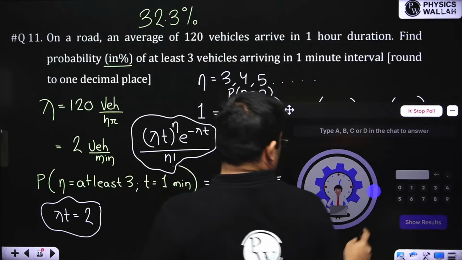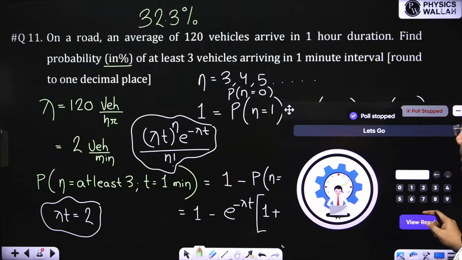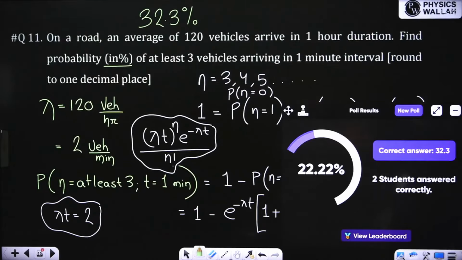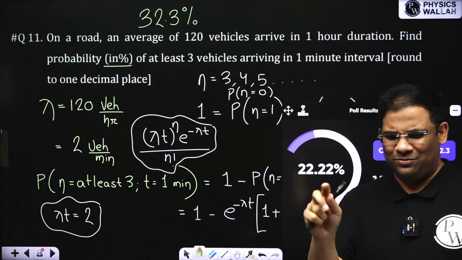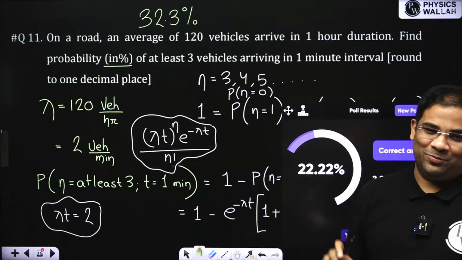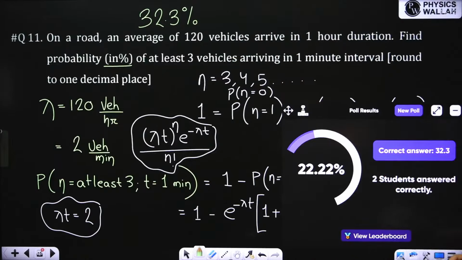So here the right answer is 32.3. Okay. Nice. Two questions. Others who have mentioned 32.33, they know, so you have to also solve correctly. Just while mentioning, you should have mentioned 32.3, because it will round down to 1 decimal place.